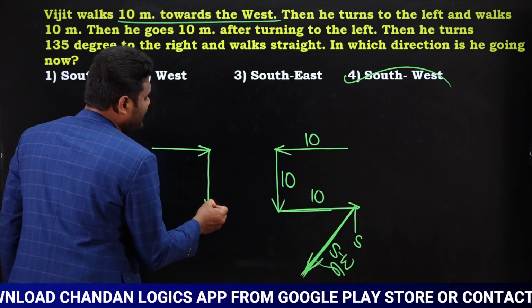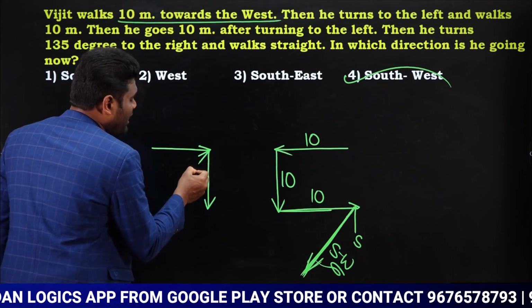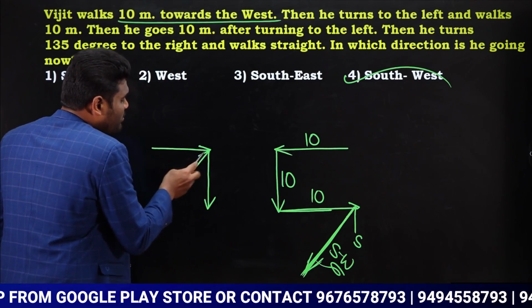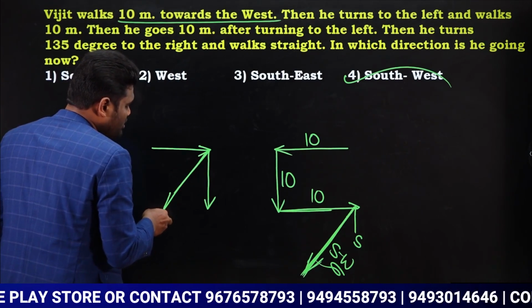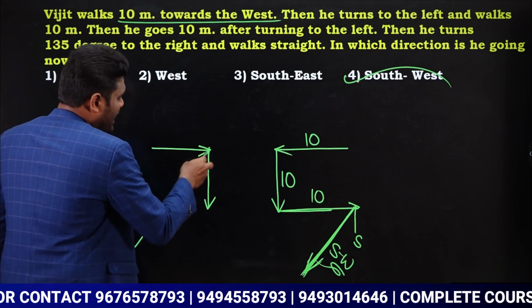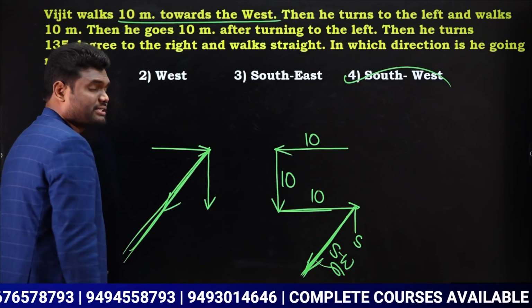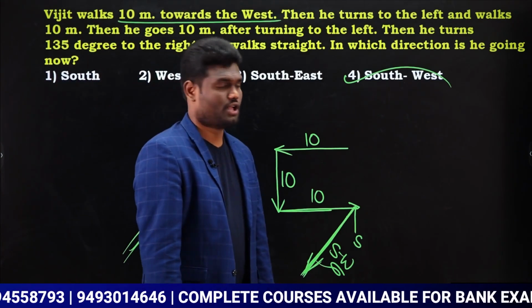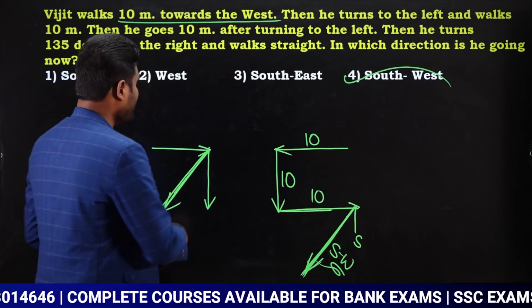Now as it is 135, you need 45 extra. So 45 extra means you need to turn 45 degrees more. So when you turn 45 degrees more, now this will be the direction. Now this direction is nothing but southwest direction. So we can say the answer for this question is going to be southwest.